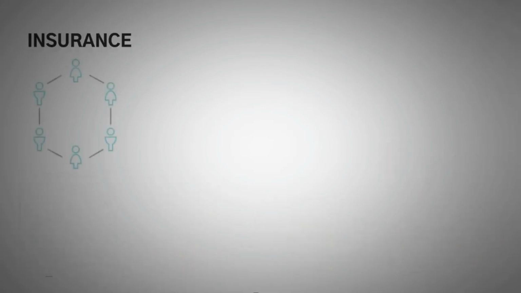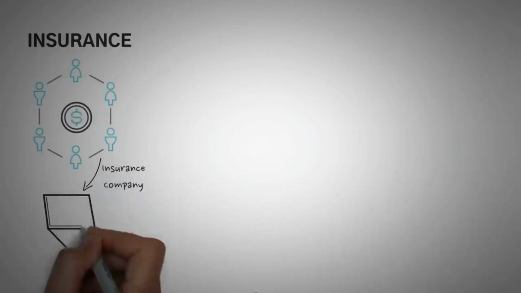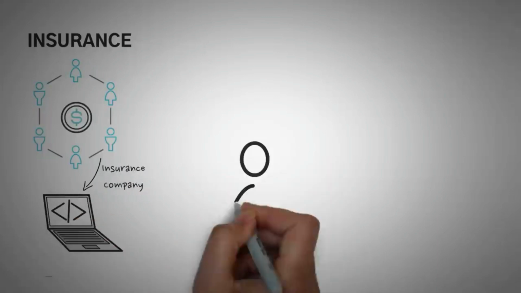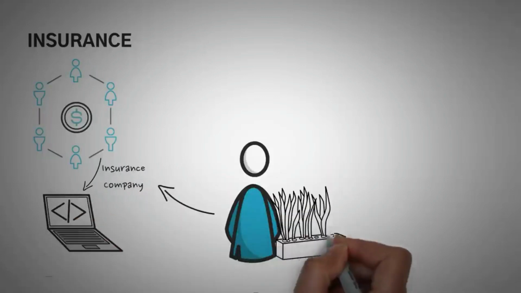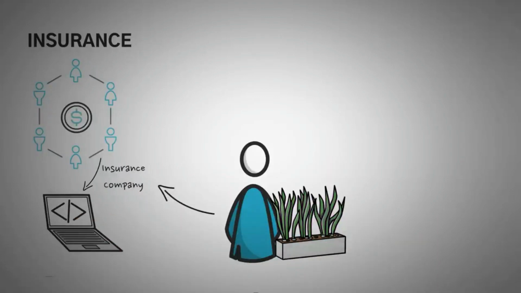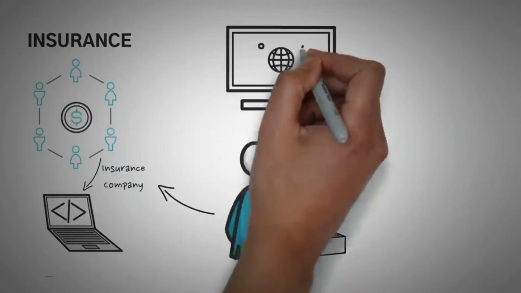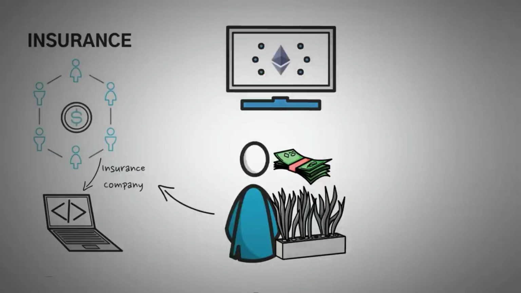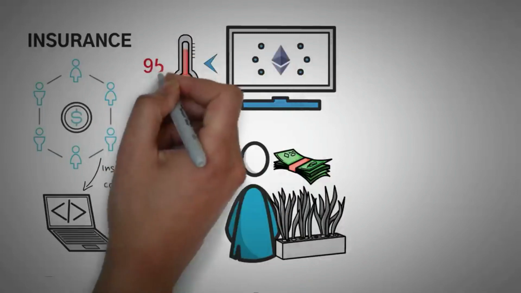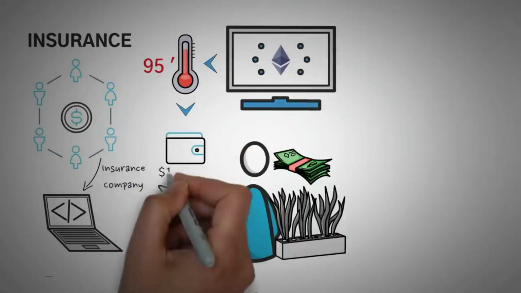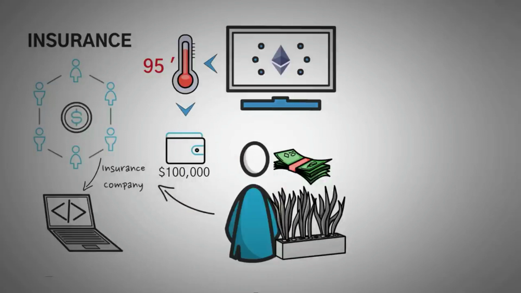Well, with decentralized finance, the insurance company can be code. So let's go over an example. Let's say a farmer wants to buy crop insurance. So if his crops die, he still has income for planting them and taking that risk. We could write a piece of code on the Ethereum network that says, if there's any days this summer that are 90 degrees Fahrenheit or hotter, 4 days in a row, pay out Farmer Joe $100,000.